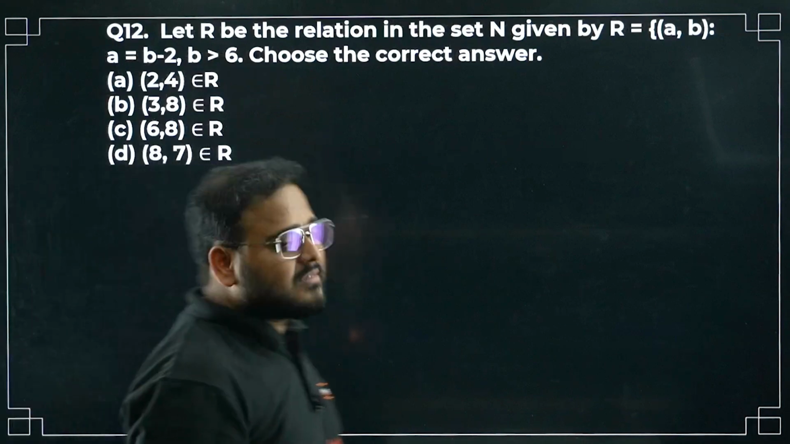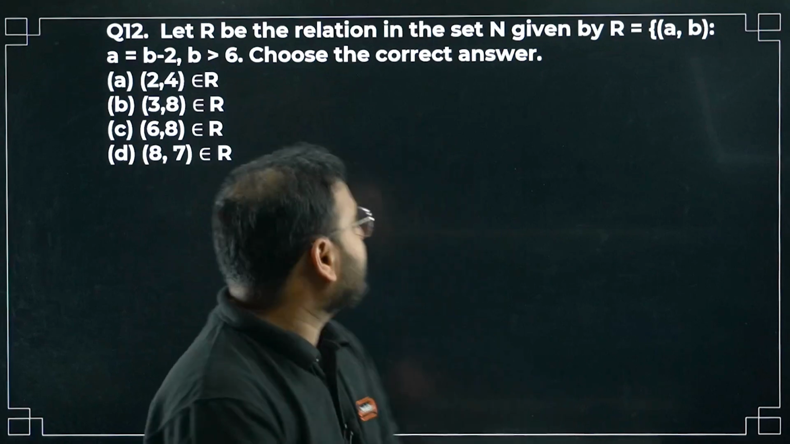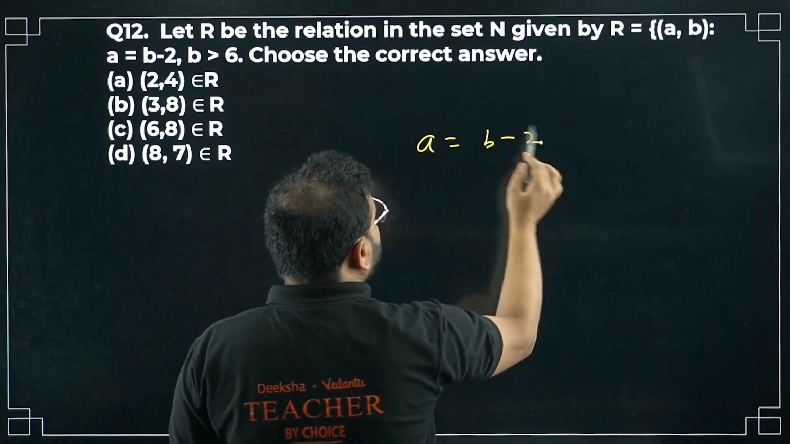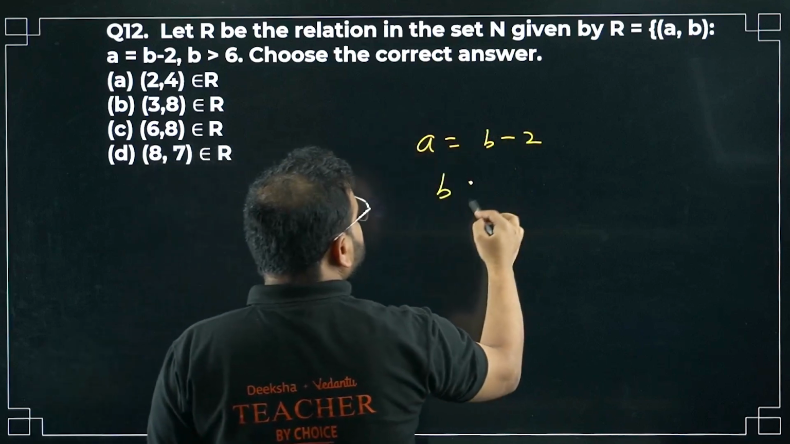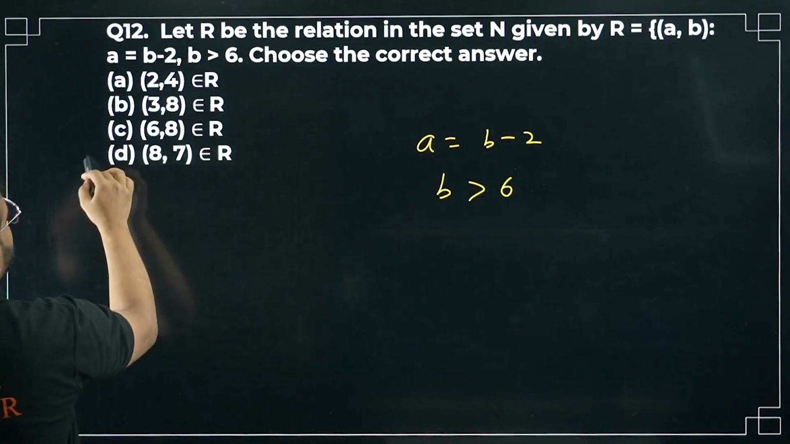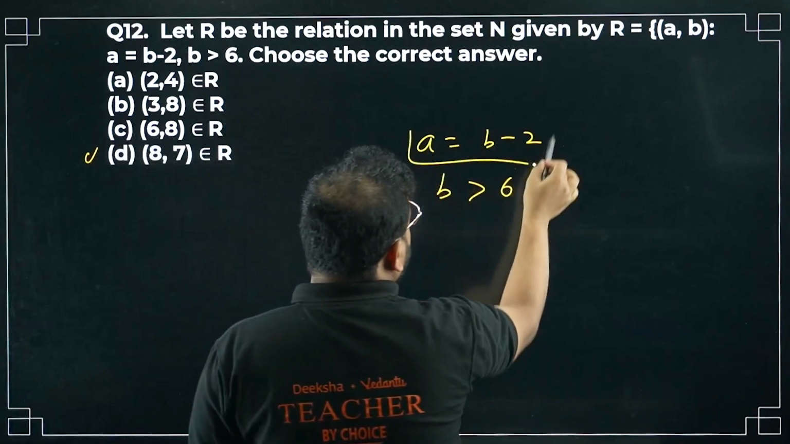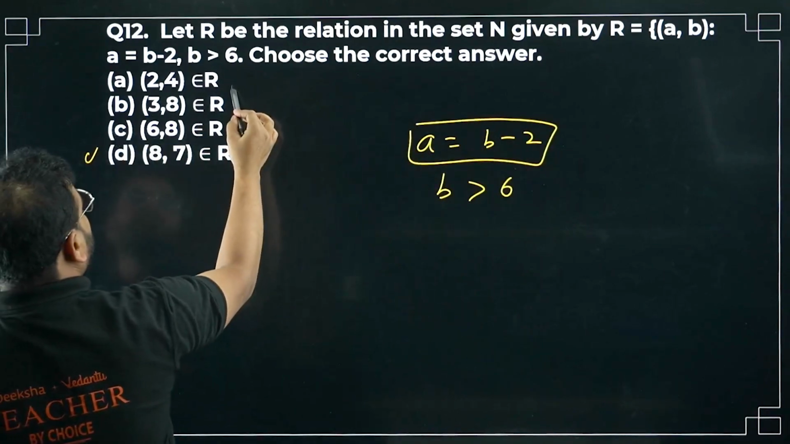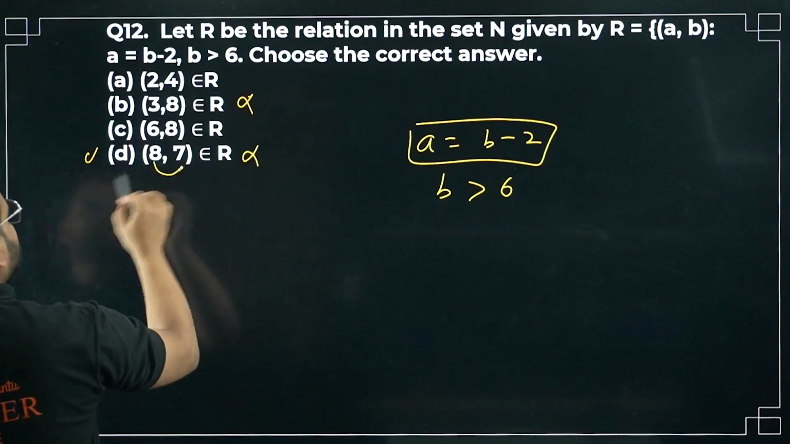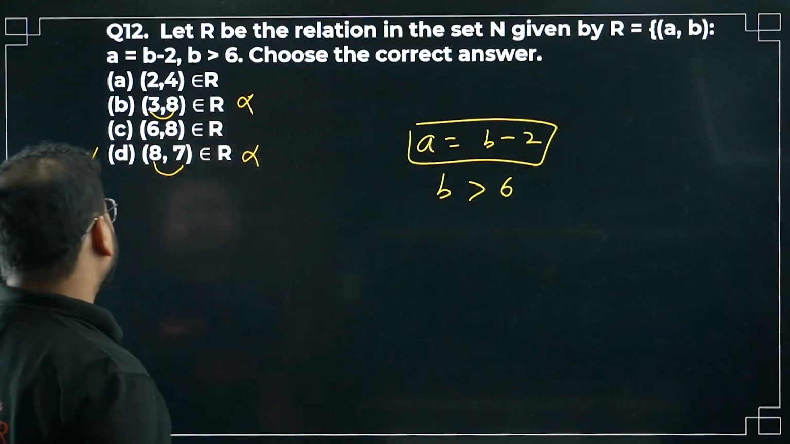12 now. Let R be the relation in set N given by R = {(a, b) : a = b - 2, b > 6}. Okay. b greater than 6 means, of course, the difference has to be 2, no? Difference has to be 2, sir. So this option can be there, this cannot be there, and this cannot be there. Here the difference is 1. Here the difference is again 5, sir. So options B and D cannot be there.